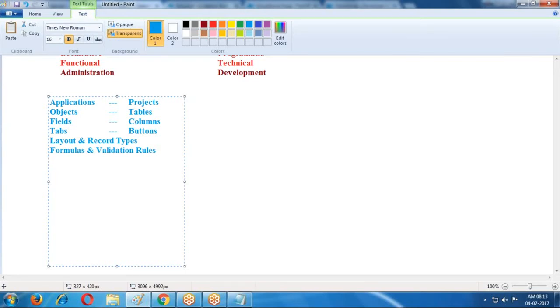Here, workflows. It is an automation process. What is the automation process? Workflows are nothing but an automation process that we are using.